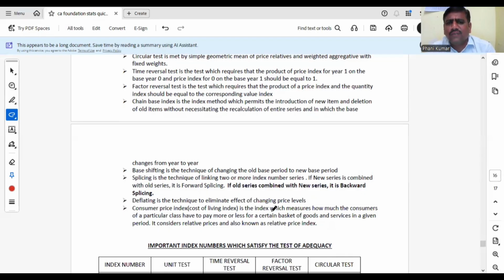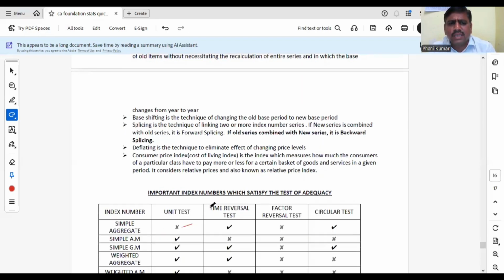Deflating is the technique to eliminate the effect of changing price levels. When there is inflation, what are the changes you have to make to face the effects of inflation? How to reduce inflation? That can be done by deflation. Deflation is the technique to eliminate effect of changing price levels. And consumer price index number is the index which measures consumer price or cost of living index, both are same. These are the indexes which are measuring how much the consumers of a particular class have to pay more or less for a certain basket of goods and services in a given period when there are changes in price levels. Whenever there are changes in price levels, basket of goods and services may be affected. So how they are affecting, how their standard of living is changing.